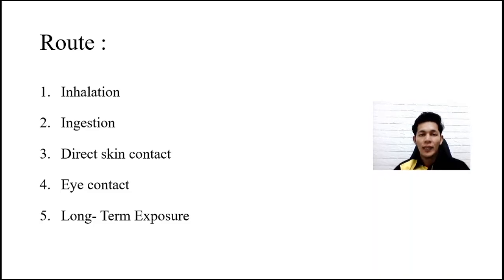Then eye contact, such as from aerosols that we spray into the air and which enter our eyes. And lastly is the long-term exposure to toluene.